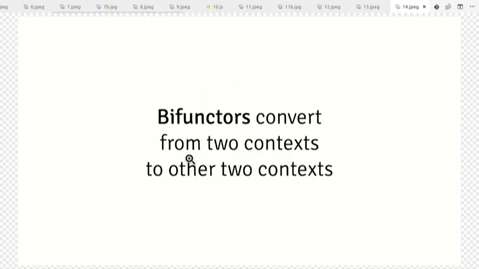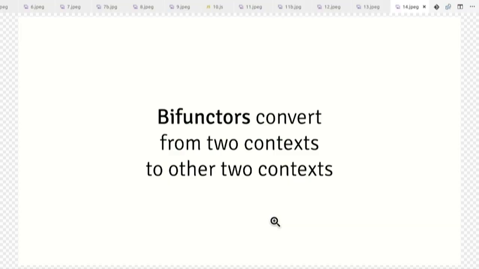anything that has .bimap is a bifunctor. Now you may be thinking, I've never seen .bimap. Yeah, you haven't. It's not that common in JavaScript. But they allow us to convert from 2 contexts to 2 other contexts. Okay, so far nothing special, right? It's just a bifunctor, so 2, and you get from these 2 contexts to these 2 contexts.